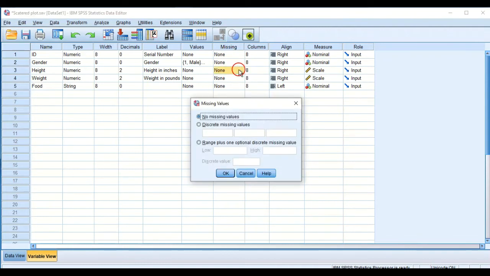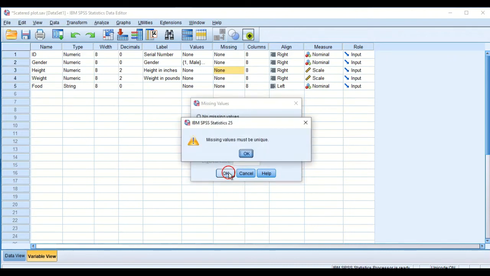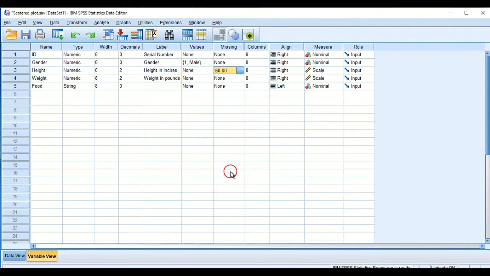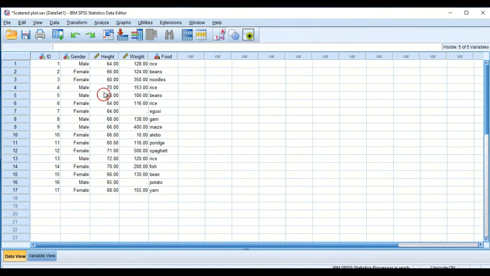Click the three dots, then click on Discrete missing values, and here we'll type in 60, then OK. Alright, so that's one of the methods of replacing our missing values. As you can see, our missing values have now been replaced with 60.